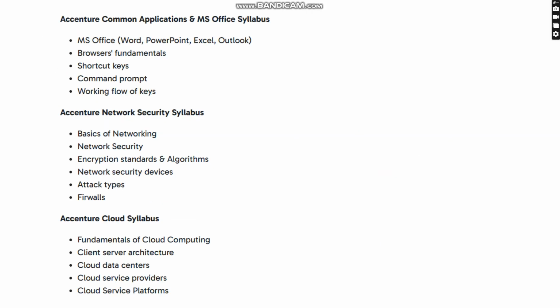Coming to the technical point of view, we have only 40 questions. In these, the common applications and MS Office means they will ask all the MS Office basics: Word, PowerPoint, Excel, and Outlook. They will ask all the basics, and they are placing the browser fundamentals, like what is HTTP, what is www, and all the browser fundamentals. How the data will be transferred.